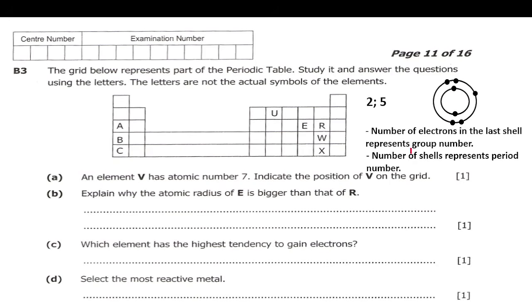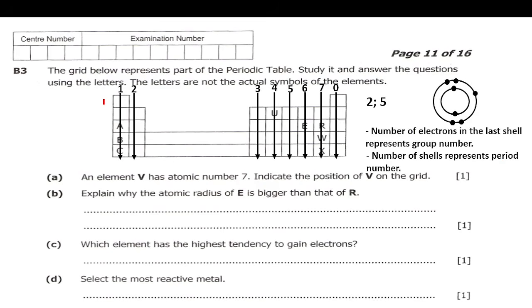Now, which ones are first, groups or periods? So let's start with the groups. These vertical lines are called groups. So we have group 1, group 2, group 3, group 4, group 5, group 6, group 7, group O, which is group 8. So we are saying the number of electrons in the last shell represents group number. So how many electrons are in the last shell? 1, 2, 3, 4, 5. So it should be in group 5 here. Alright? And this one says the number of shells represents period number. So 1, 2. So it should be in period 2.